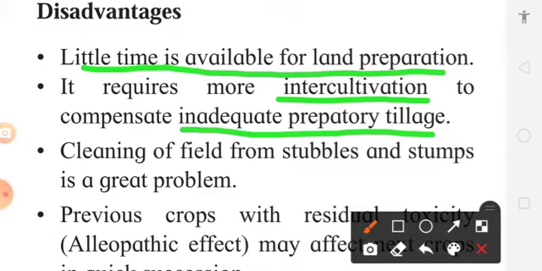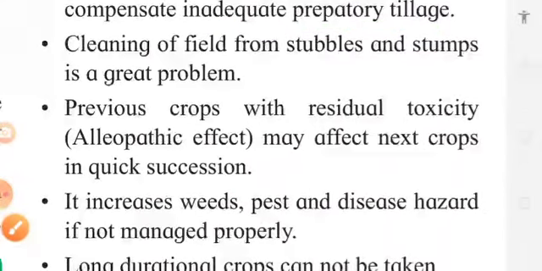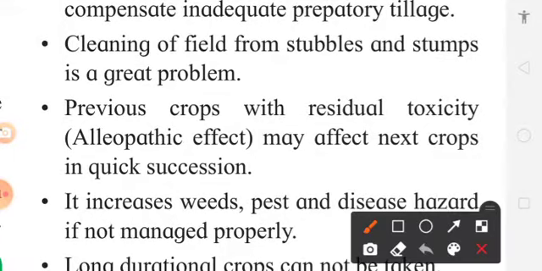We are going to study tillage in the next topic. But tillage means the artificial manipulation of soil to bring it into good physical condition. In short, tillage means the operations which are done to make the soil suitable for cultivation of a crop. Now the time available for cleaning of the field is also very less.